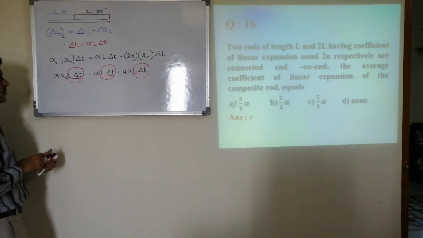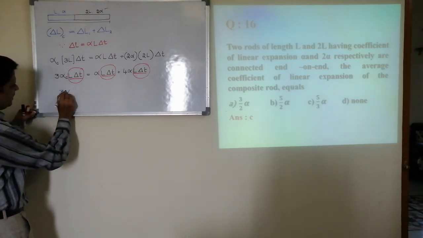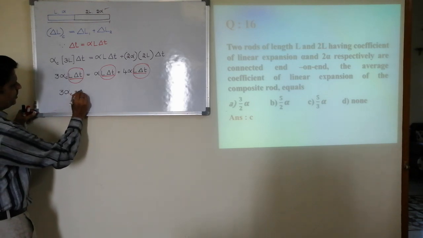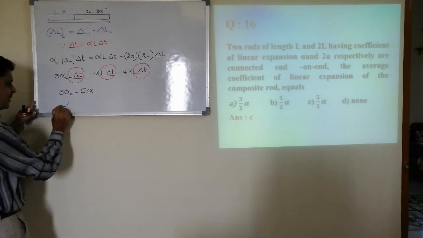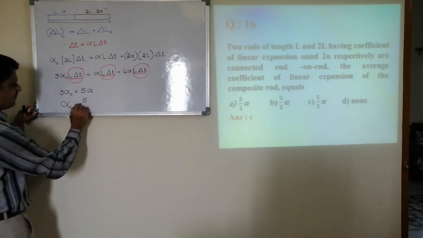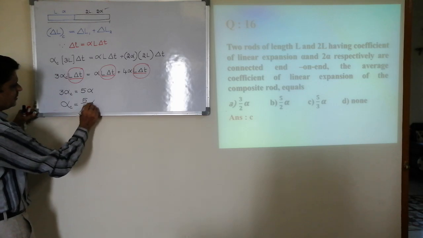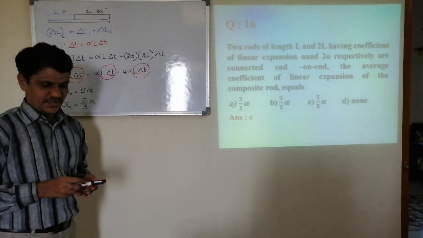Now I can say 3 times alpha of composite is equal to 5 times alpha. Today I am interested in alpha composite, so the answer is 5 by 3 times alpha. Pause the screen and copy.